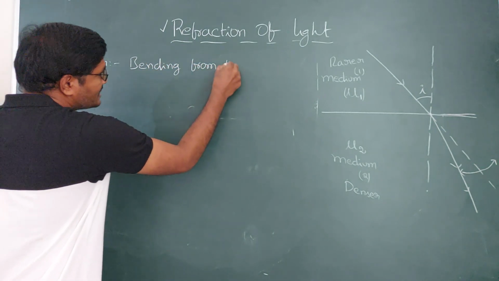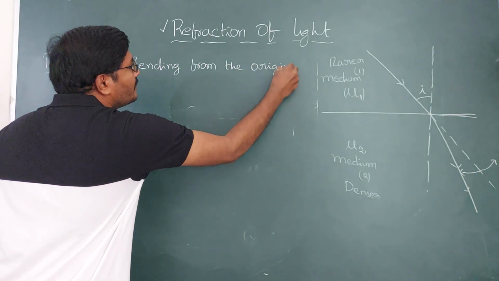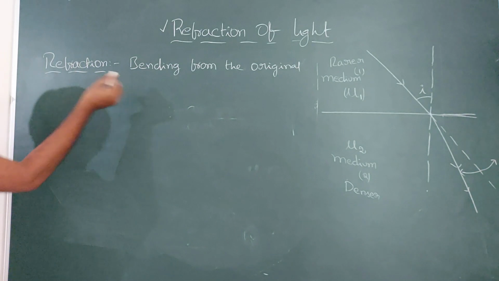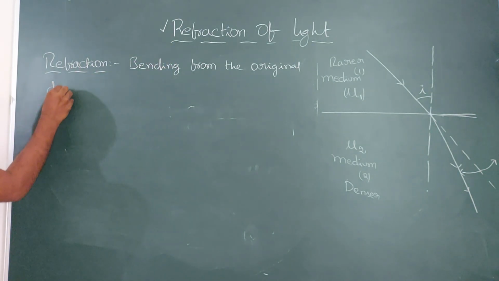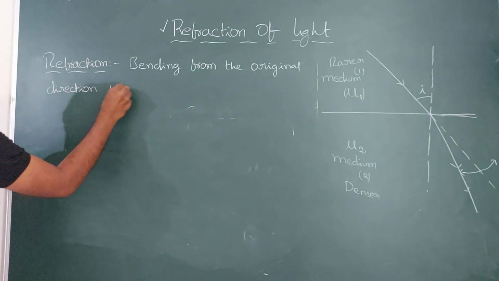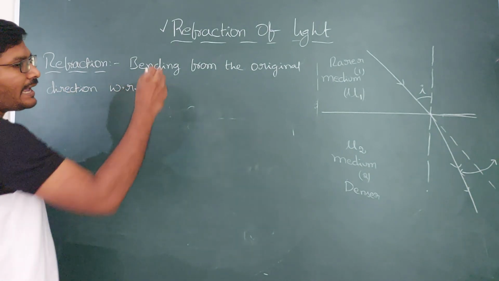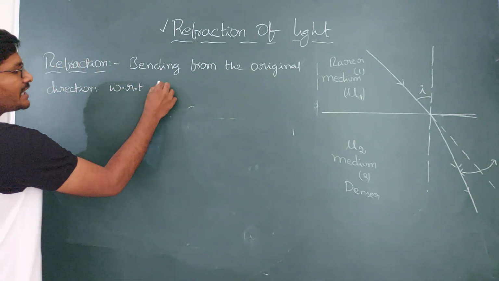Bending from the original direction. Bending of light from the original direction with respect to normal. That means it can bend either towards the normal or away from the normal. That is with respect to normal.